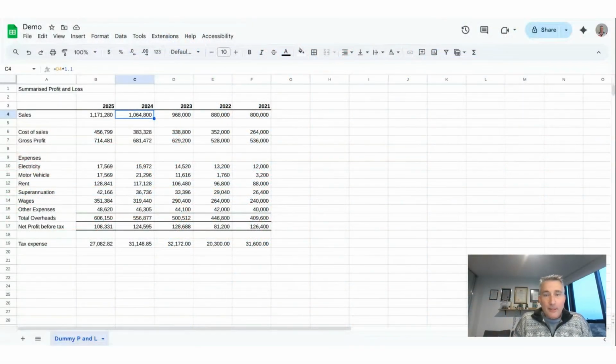Hey, here's another demo using AI for you. I've just made some dummy data up here, 5 years of profit and loss. Ideally, you just get this from your accountant or the accountant themselves. You download it as a PDF, take it out of Xero. You can use multiple years at the same time. You don't have to use one PDF. You can use as many as you want.